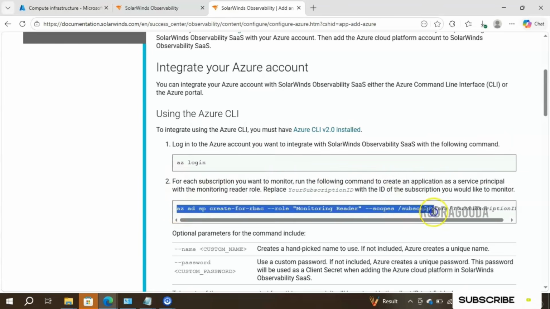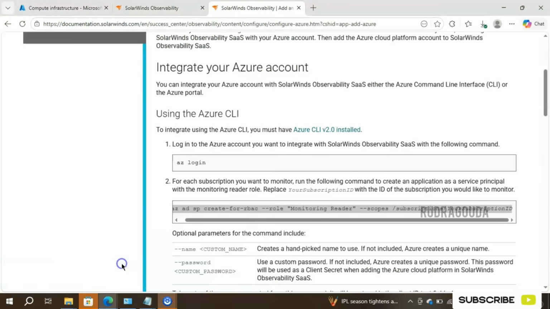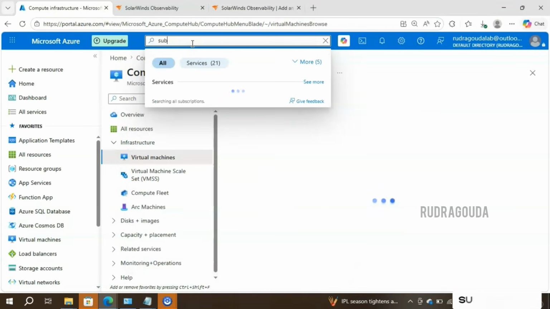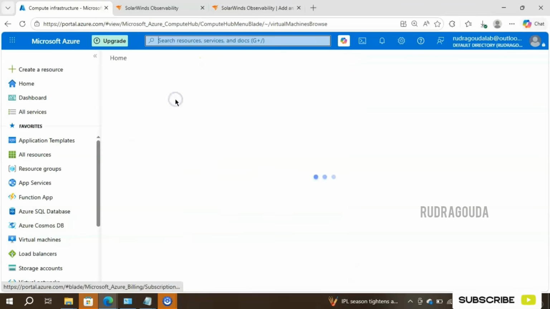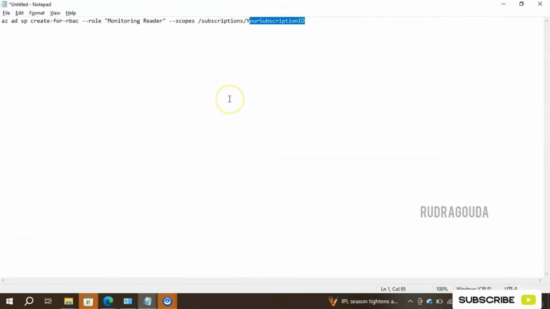So let me copy this particular command so I can show you what exactly I'm talking about. I will press Control C, open a notepad file, and paste the command over here. To get the subscription ID, I will go to my Azure portal and type the keyword subscription over here. Let me click on that, and this is our subscription ID. I'll simply copy this one, go to the notepad again, and paste it here. So with this, our particular command is ready.